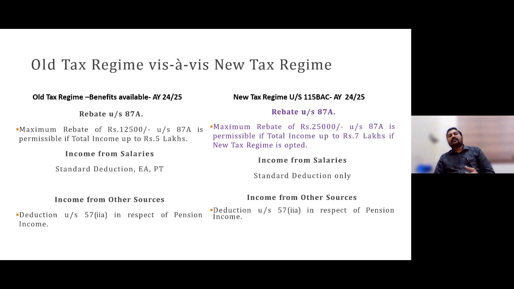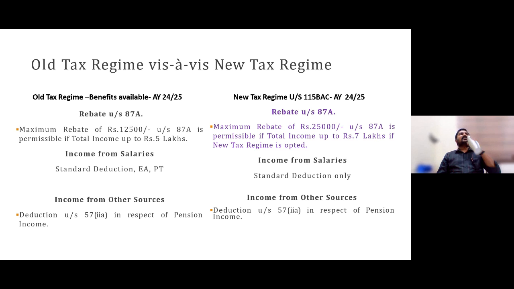Then I was mentioning, from the income from salary perspective, the deductions and exemptions. Standard deduction, entertainment allowance deduction, and professional tax deduction are eligible for old regime holders. But for new regime holders, only standard deduction, and that too right from this assessment year 24-25; till now it was not applicable for them. Even professional tax paid is not at all available.